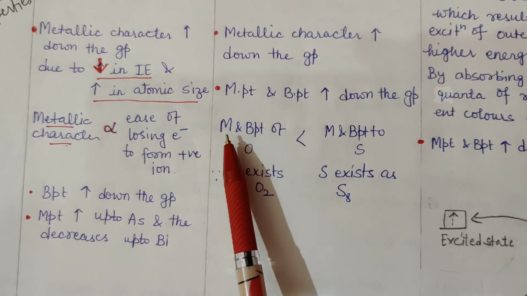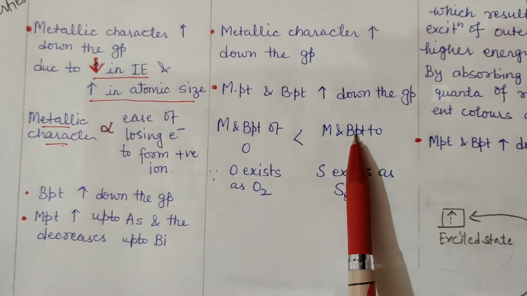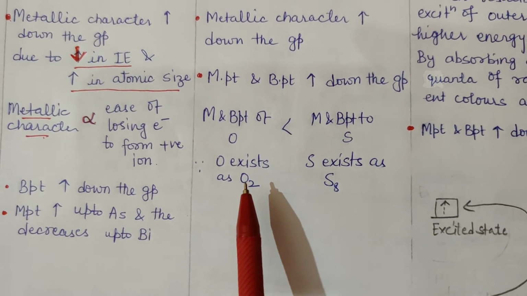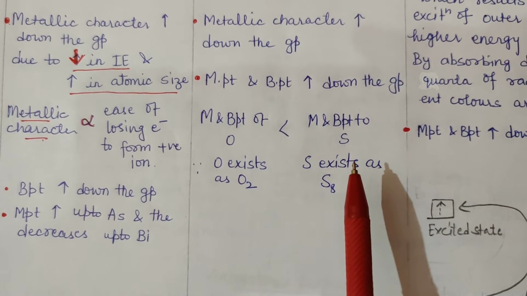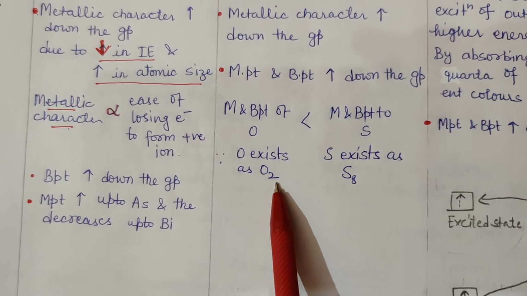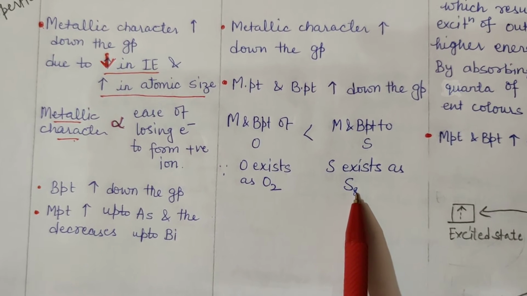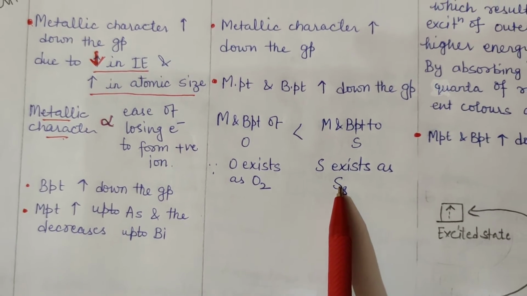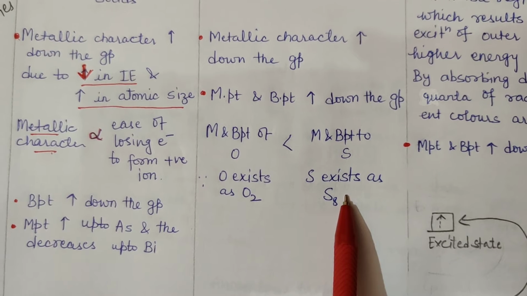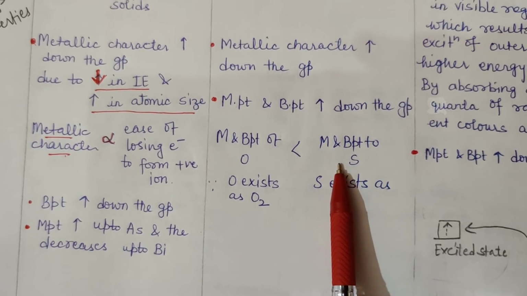It has been observed that melting and boiling point of oxygen show lower value than melting and boiling points of sulfur. Why? Because oxygen exists as a smaller molecule, that is O2, and sulfur exists as a very large molecule, that is S8. In O2 only 2 atoms of oxygen are present, whereas in S8 8 atoms of sulfur are coming together to form the molecule, right? So larger the size of the molecule, higher would be the magnitude of intermolecular forces of attraction, and thus higher would be the values of melting and boiling points.